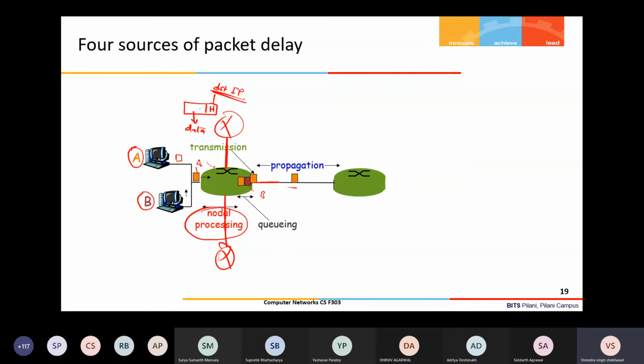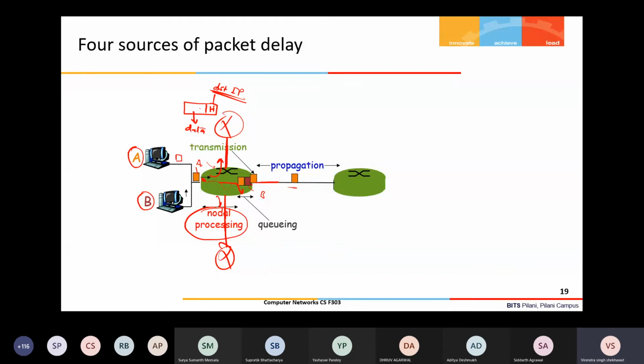In a network there are multiple interfaces. So should it forward to this interface, or this one, or this one? The time for that checking and finding, and then moving that packet from this interface to that interface through the internal circuitry of the router, is called the nodal processing time.